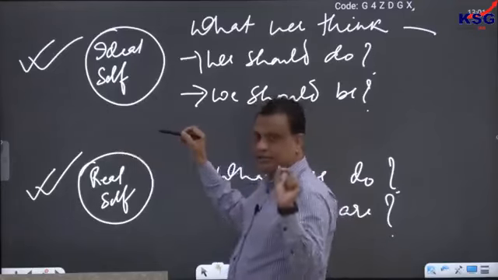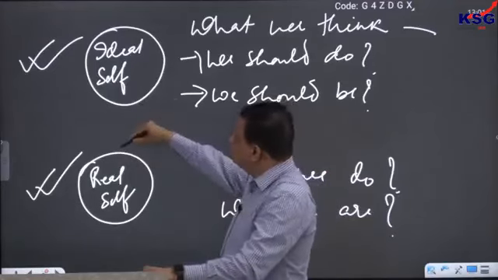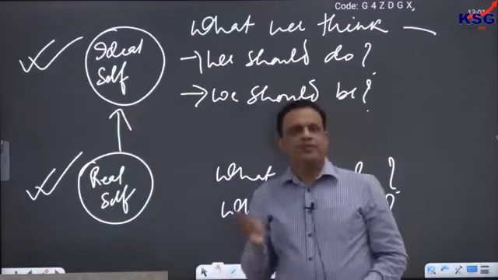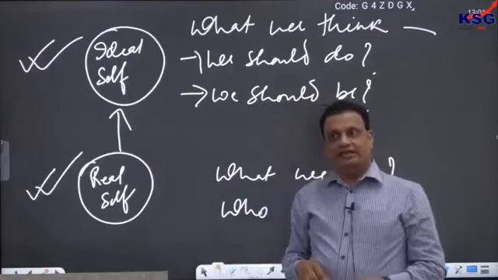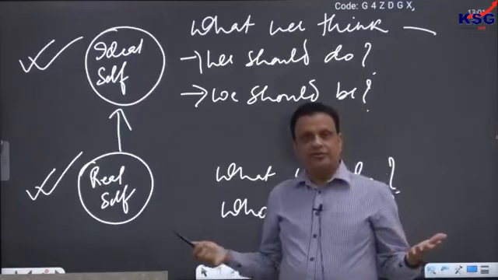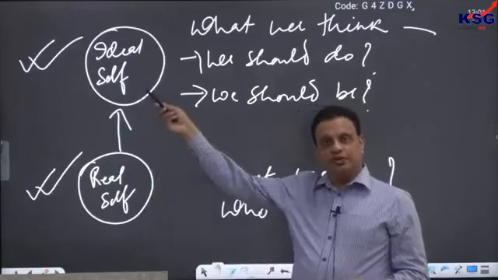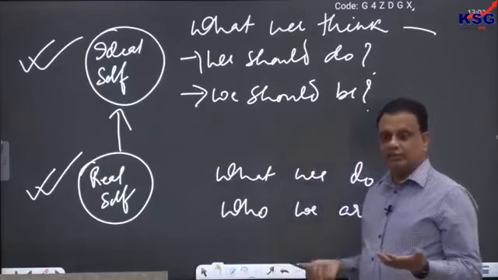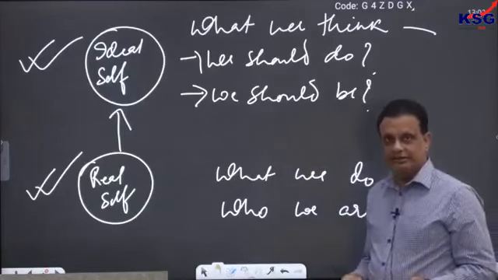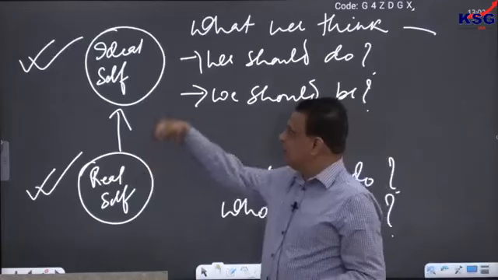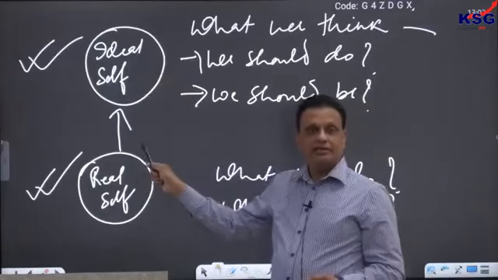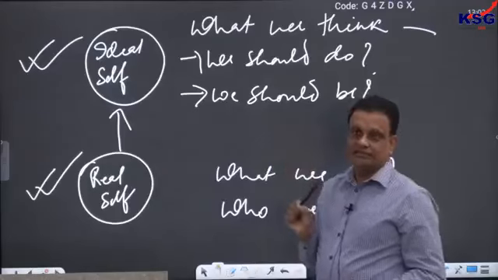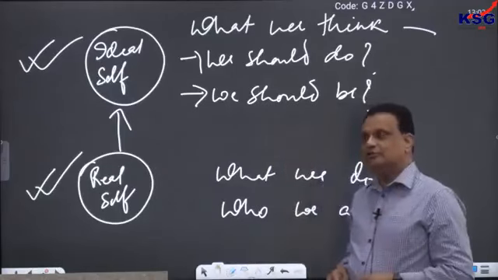And the third important thing that you have to do is to change your real self in the direction of the ideal self. Life is all about change, but change must have a direction. So which direction should we move? That is what we determine, and that is what is required in order to have integrity. Three things: know your real self, know your ideal self, and change your real self in accordance with your ideal self. That is one thing that you need to remember.